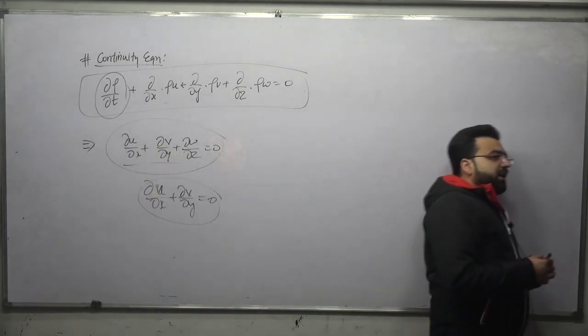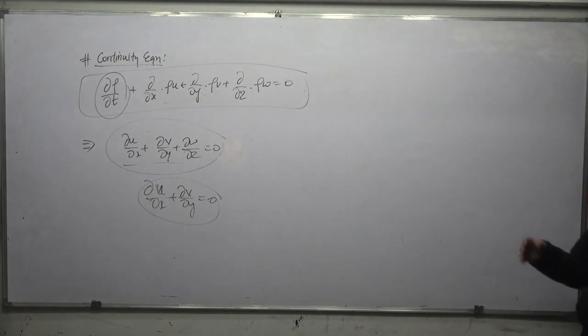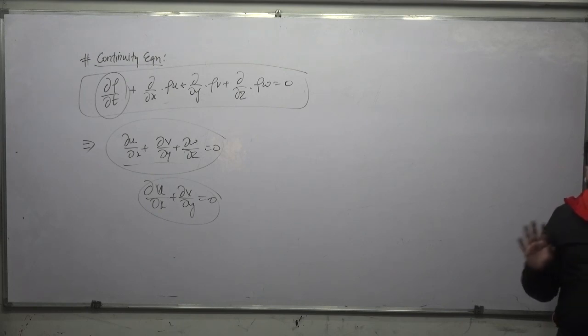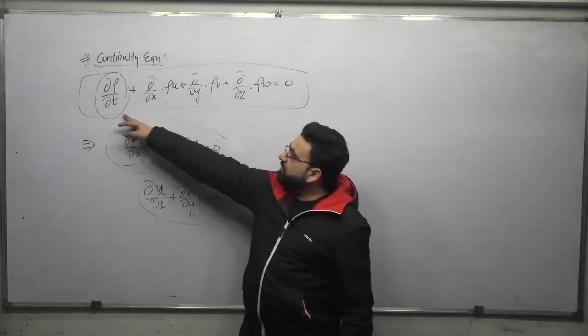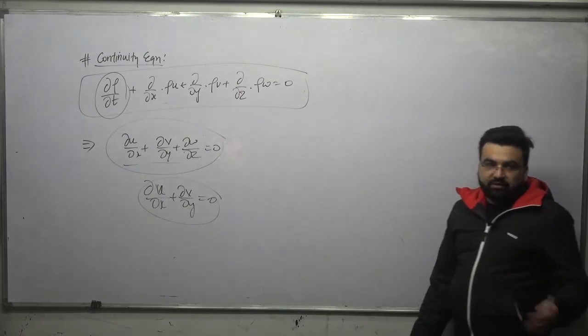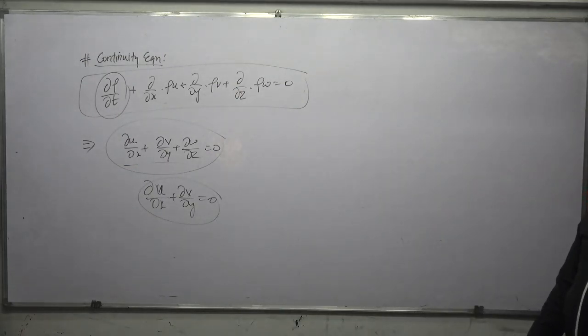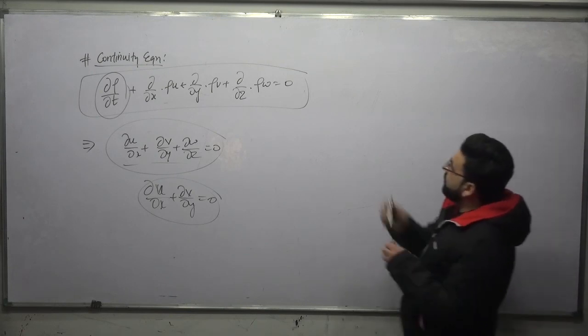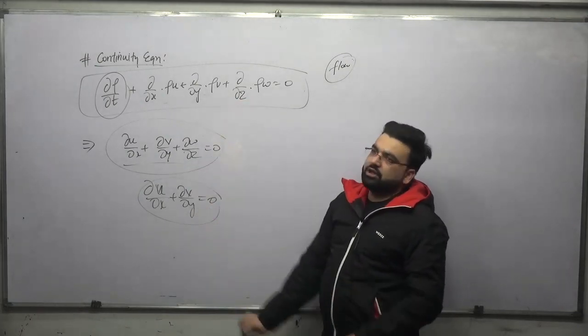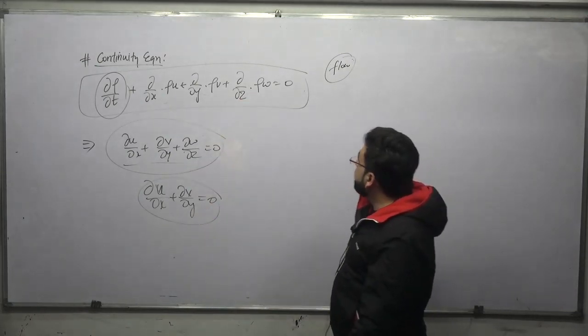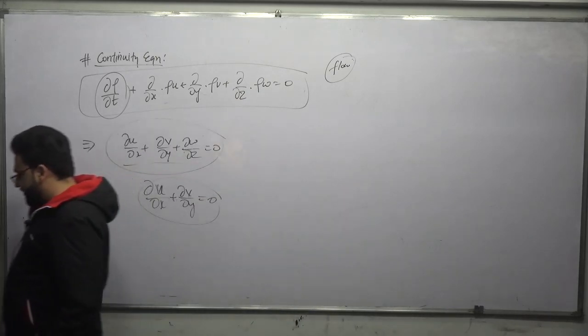In many questions, some unknowns are given to us, and it is said that a flow is used. So whatever type of flow it is, it should follow the continuity equation. Depending upon the type of question, if it says steady flow, we have to put that term equal to 0. So depending upon the various types of flows, we have to see which equation will be valid. But wherever flow is written in a question, it should satisfy one of the continuity equations. So the continuity equation is very important for solving numericals.